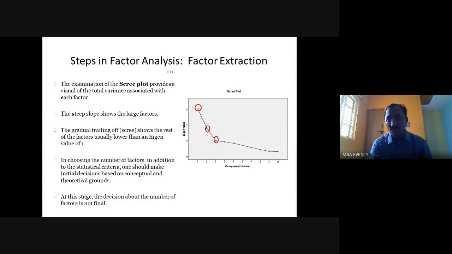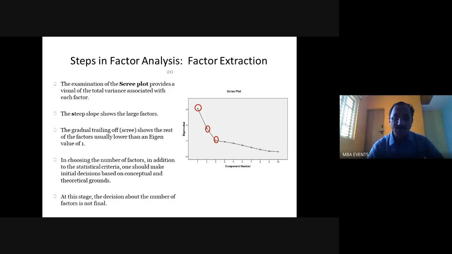Many times the number of factors is decided by the researcher, or often left to the software, and you will be curious to check how many factors are generated by the items developed in the questionnaire.